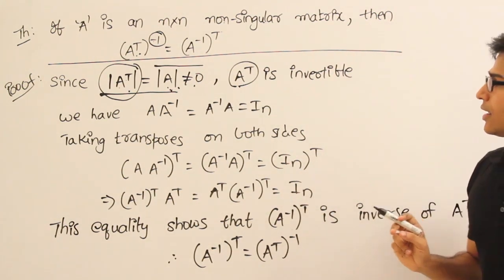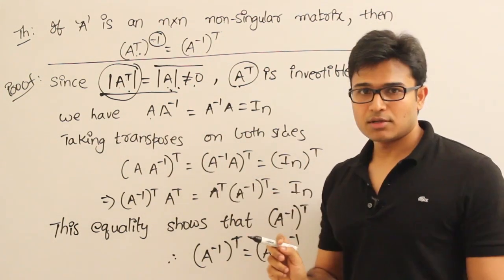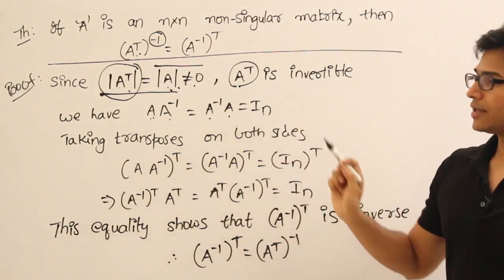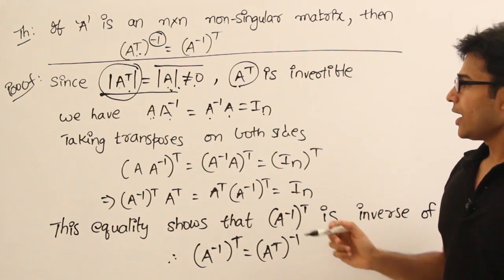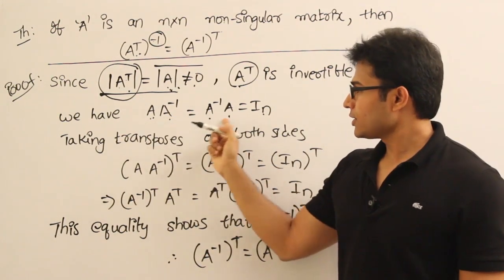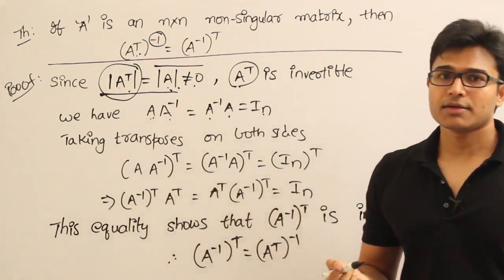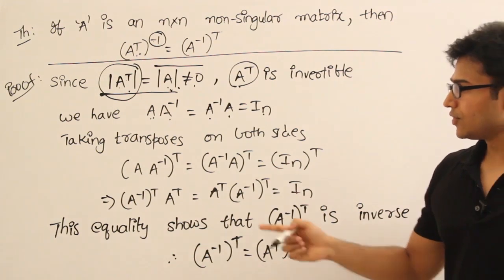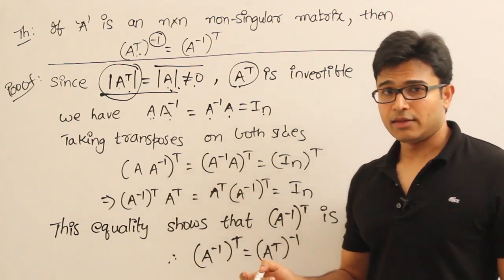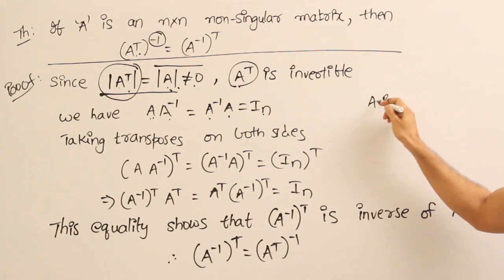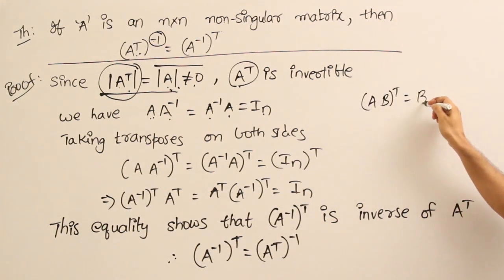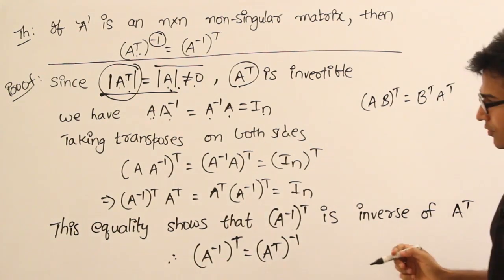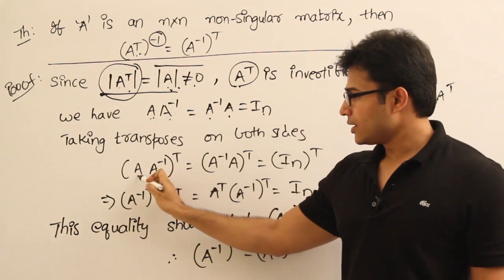Okay, fine. And we know that since A is invertible, we can write like this: A into A inverse into A equals In. This one is straightforward. And now what I'll try to do is I'll take the transpose on all the three sides. So when I apply transpose here and here, we already know this reversal rule. I think you remember it. (A B) transpose is equal to B transpose into A transpose. We have seen many examples on that also, right? So I'm just writing it like that.